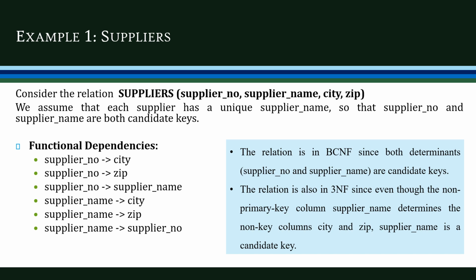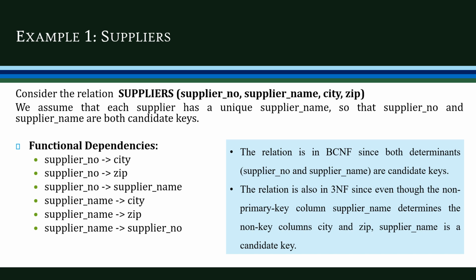Now let's look at an example. We have a supplier table with the attributes supplier number, supplier name, city and status. And we assume that each supplier has a unique supplier name also. So the supplier name can also act as a candidate key. So for the table supplier, we have two candidate keys, the supplier number and the supplier name. So we identified the candidate keys.